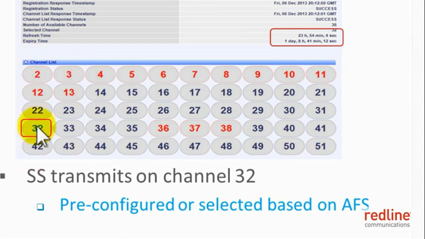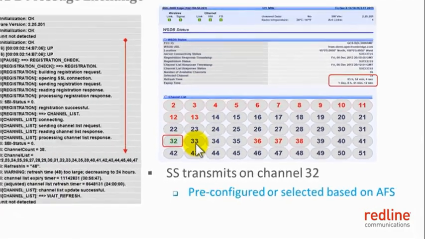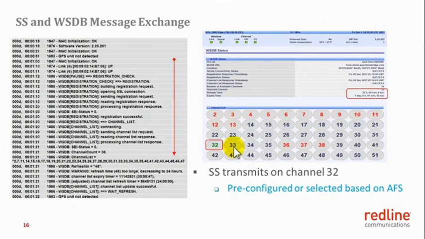When the list of available channels comes from the white space database, the subscriber will check to see if the selected channel is among the list of available channels. If it is, then the subscriber will continue to remain linked up with the sector controller. If the channel selected for the subscriber is not among the list of available channels, then the subscriber will suspend transmission. This is further discussed in the next slide.